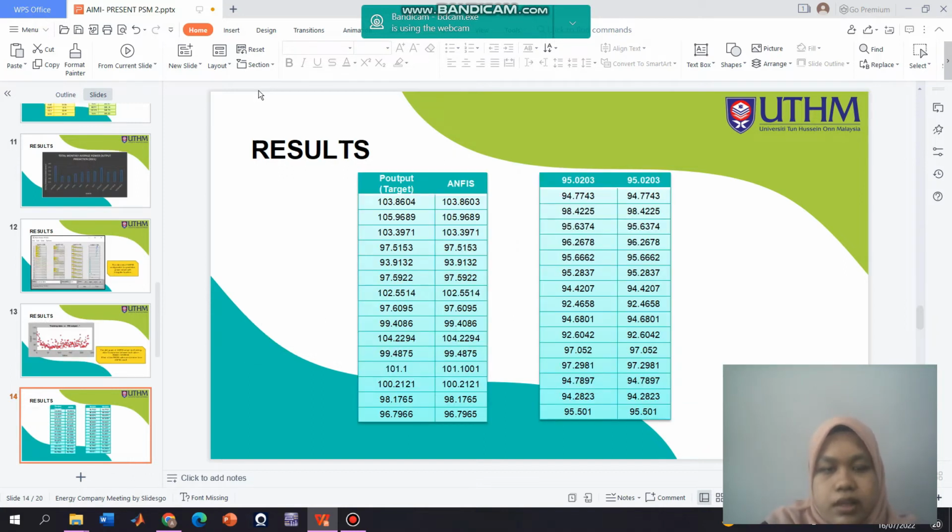So this is the comparison in tabulated data. The values of both methods are, as you can see, almost the same, which makes the accuracy of ANFIS so high and the performance so great. The performance of ANFIS is great.